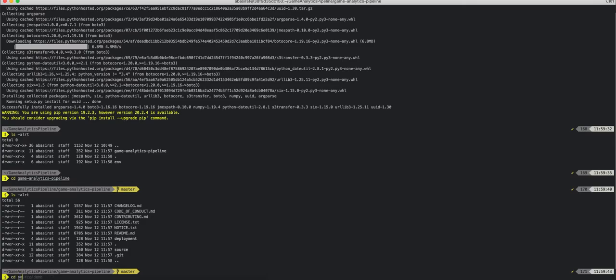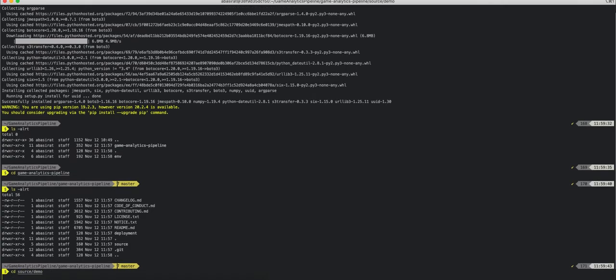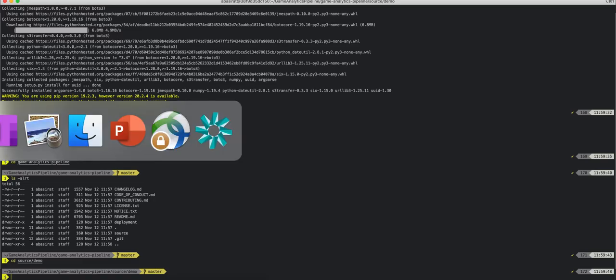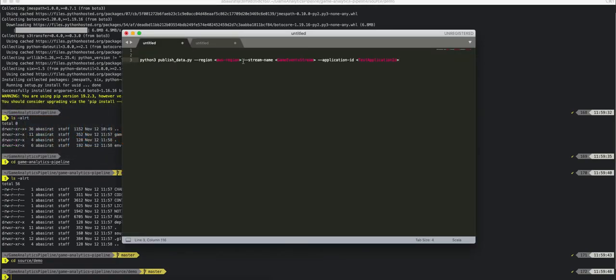Let's switch to source and demo. And now that we have navigated to this demo folder, we can run this Python command. We need to replace AWS region with the AWS region code where the AWS CloudFormation stack is deployed.